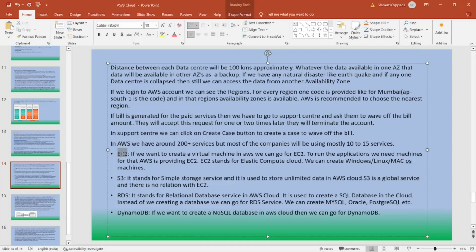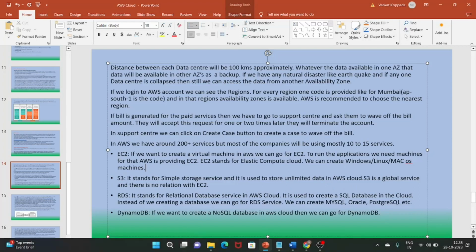Next, here we have EC2. If you want to create a virtual machine in AWS, then we can go for EC2. To run our application, we need machines, right? For that purpose, AWS provides the EC2 service. EC2 stands for Elastic Compute Cloud. We can create Windows, Linux or Mac OS machines. And next we have the S3 service. It stands for Simple Storage Service, and it is used to store unlimited data in AWS. S3 is a global service, whereas EC2 is a regional service.